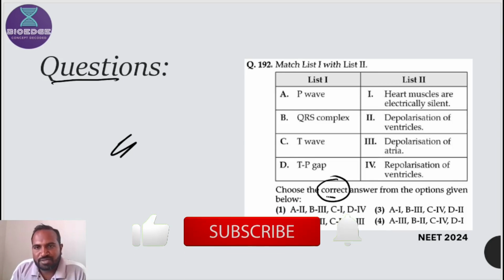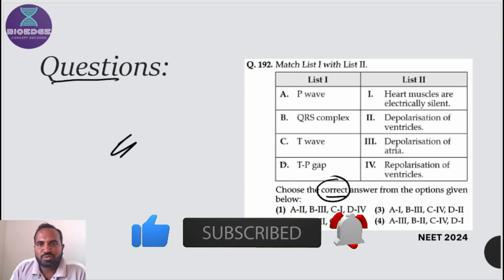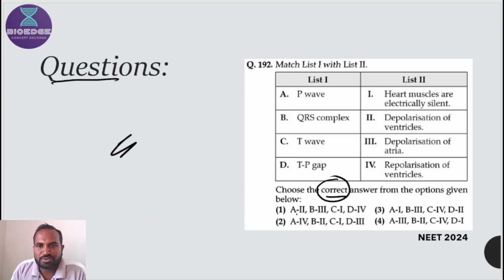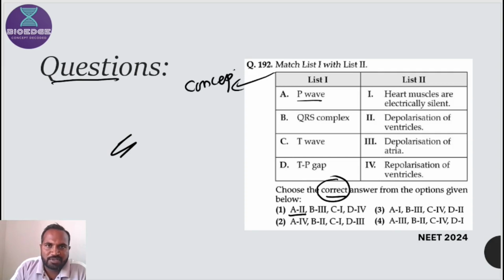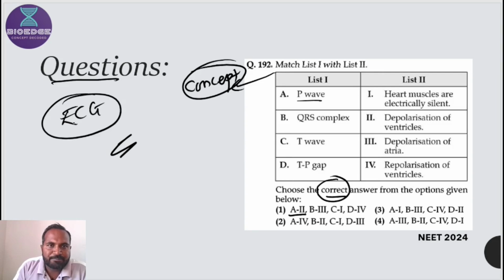Matching question: you should find the correct answer according to the options, so straight away we will go to the options. You should know the concept behind this question, otherwise there would be difficulty in solving these questions. If you want to understand these concepts, I will explain. This question is on the ECG, the electrocardiogram. This is the wave.